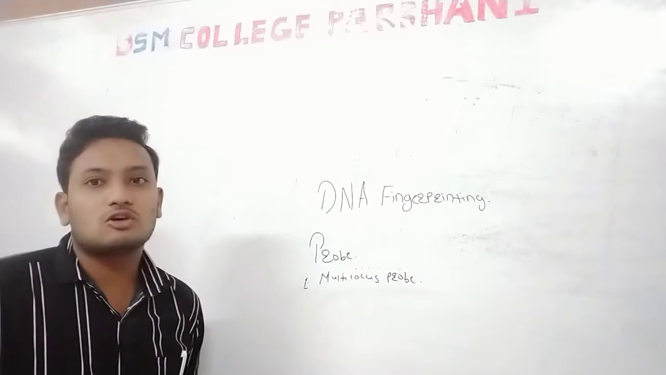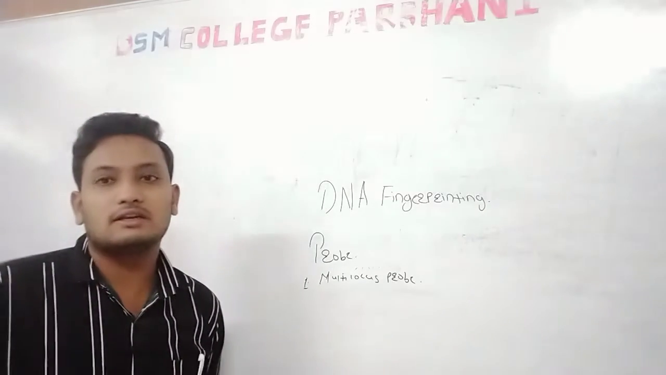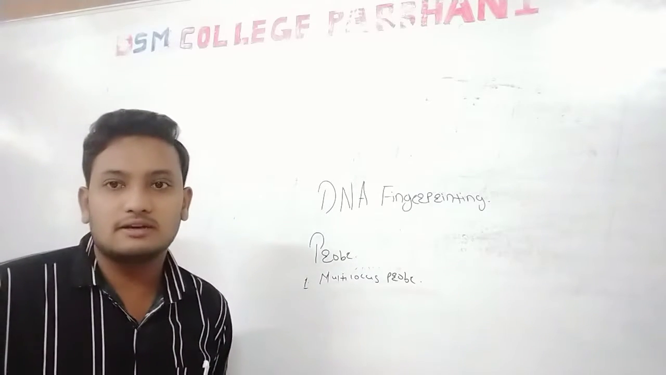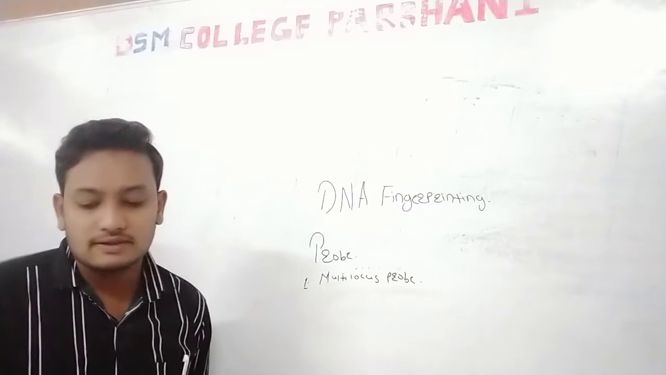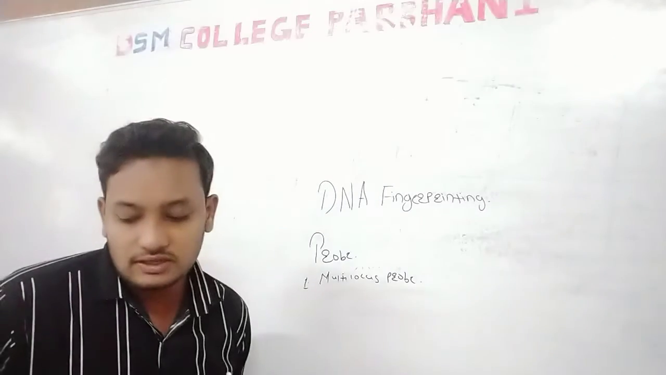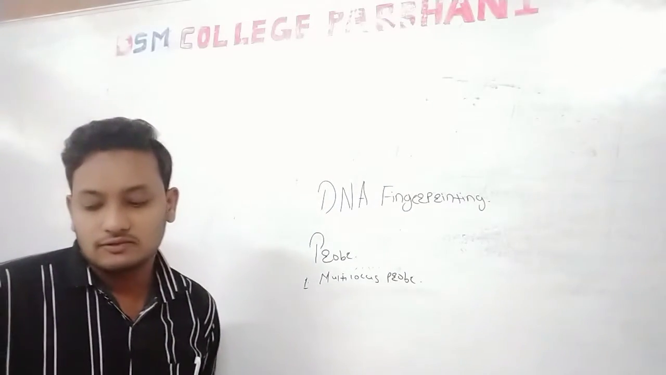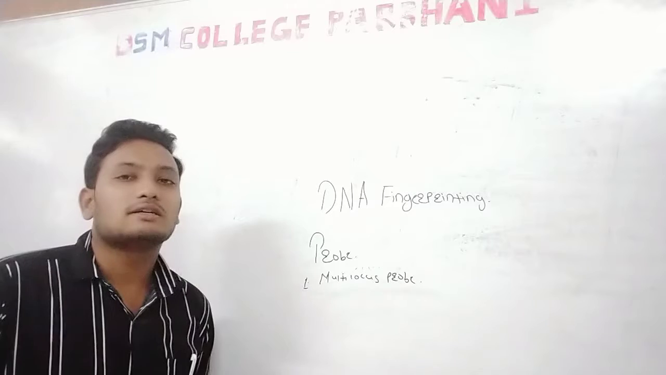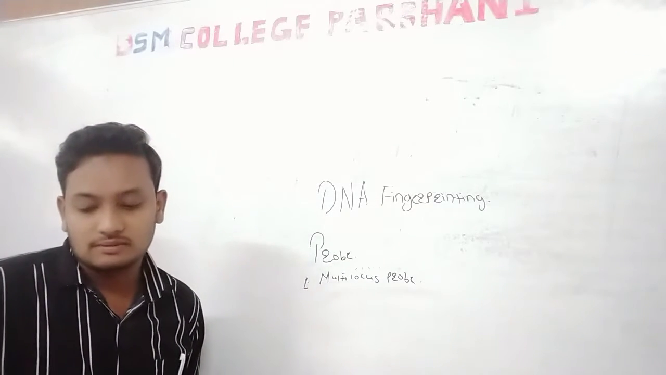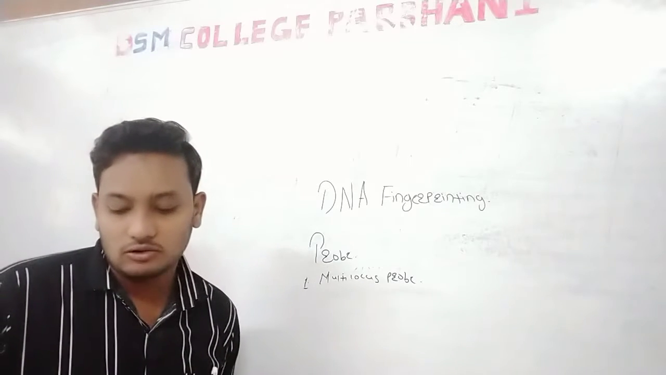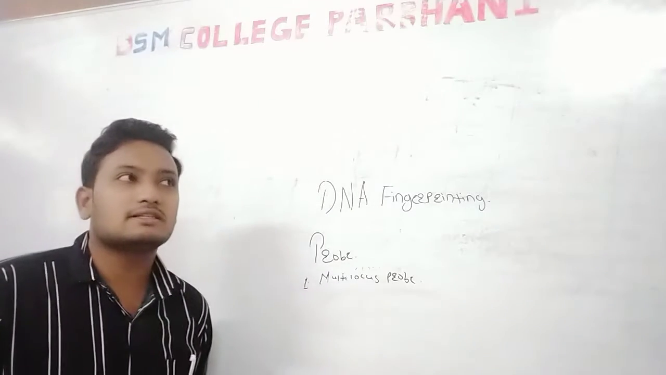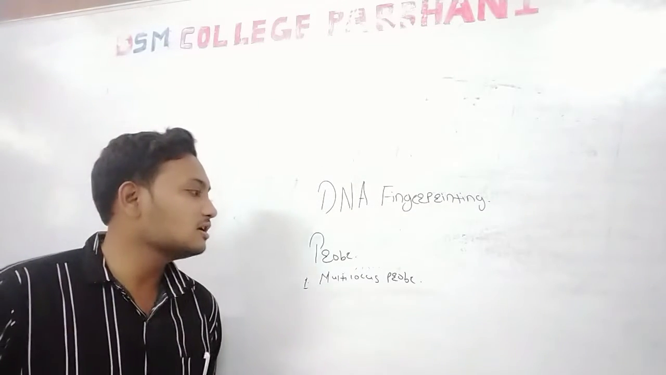Multilocus probes are short lengths of DNA. The features of multilocus probes are that they bind to multiple sites on the repeated sequences. It is a short length of DNA which binds to the target DNA at several places, and thus produces many bands in the autoradiography, like a barcode.